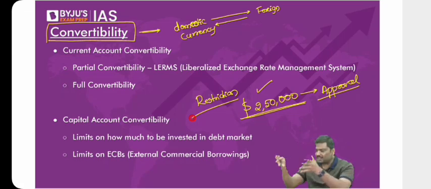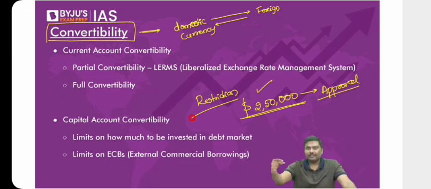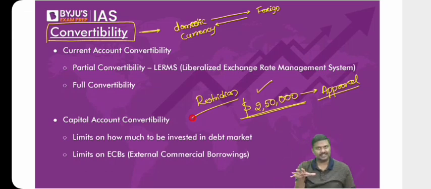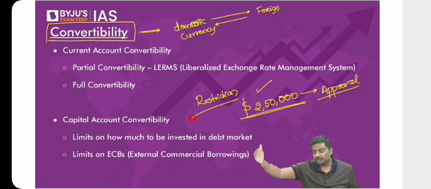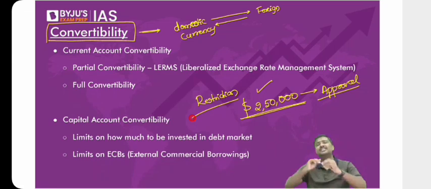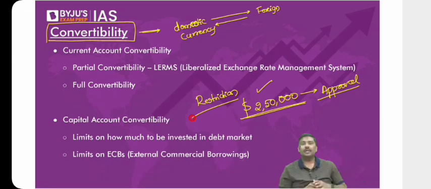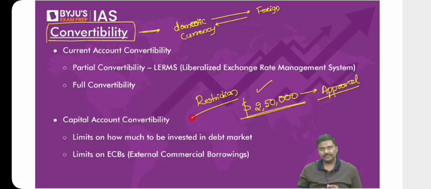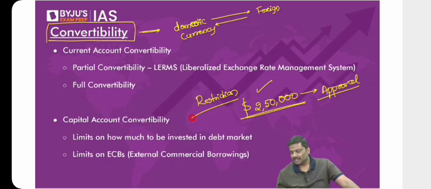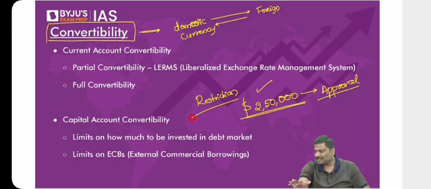Look at the current situation. Foreign investors are withdrawing their money from India. Imagine there is no condition. In fact, in India, we have conditions like this: you're allowed to invest up to 20%, you're allowed to invest up to 30%. There is a condition. But imagine absolutely no conditions, no restrictions whatsoever. They'll bring dollars into India, convert them into rupees, and invest these rupees in government bonds. Now, what if there is a recession? You tell me, what if there's a recession? Do you think these foreign investors will wait in India? They will not wait. They'll simply start selling the bonds. They will take out the dollars from India.